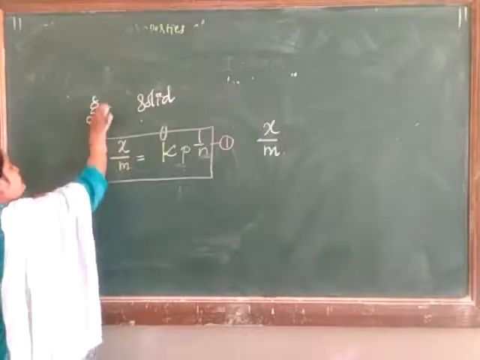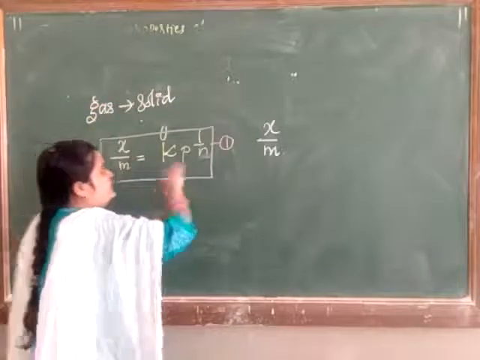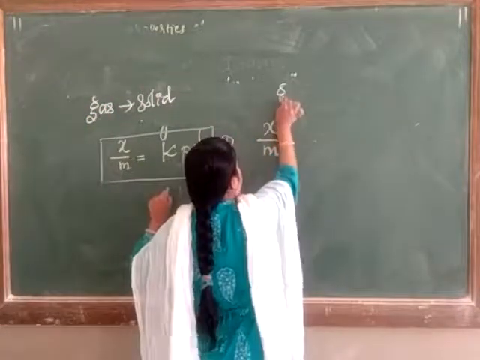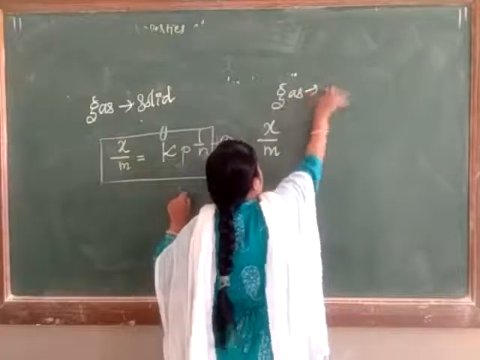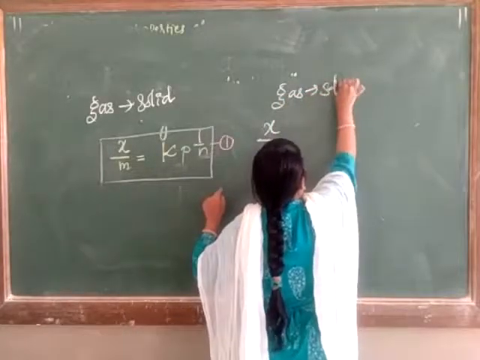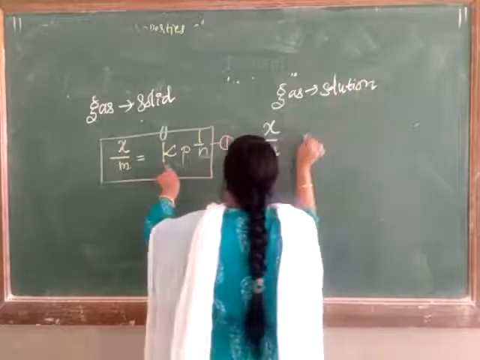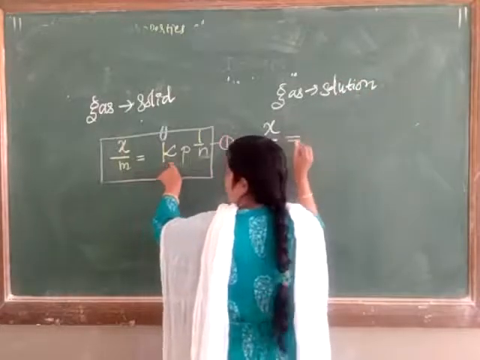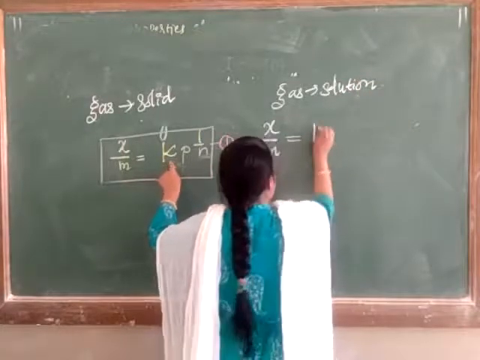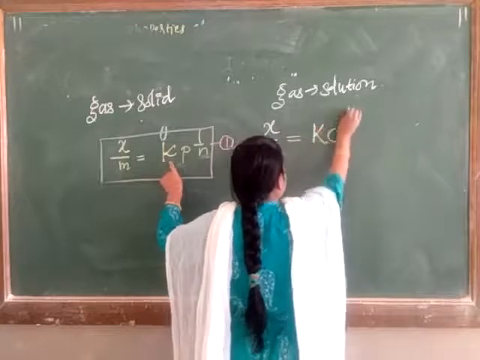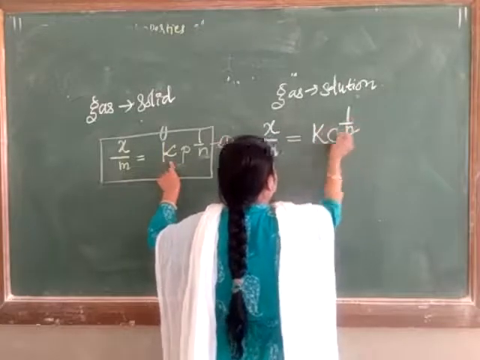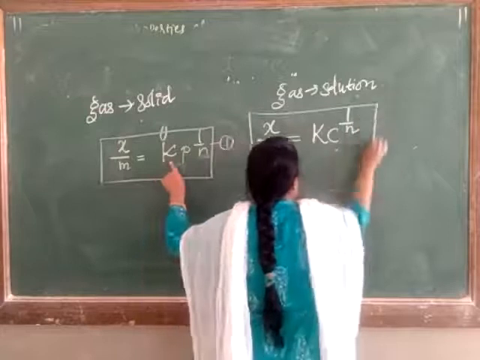When adsorption of gases takes place on the solid, we use that equation. When adsorption takes place on a solvent, a solution is going to form. So what will be the equation? x upon m is equal to Kc raised to 1 upon n.